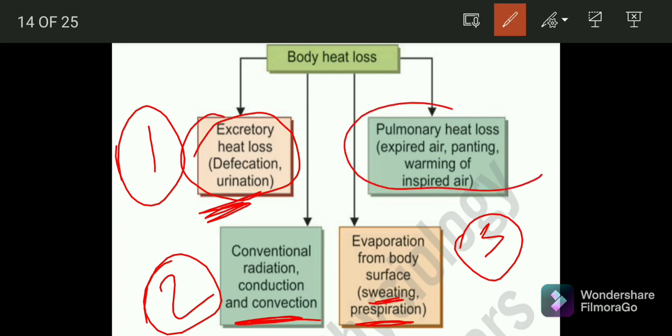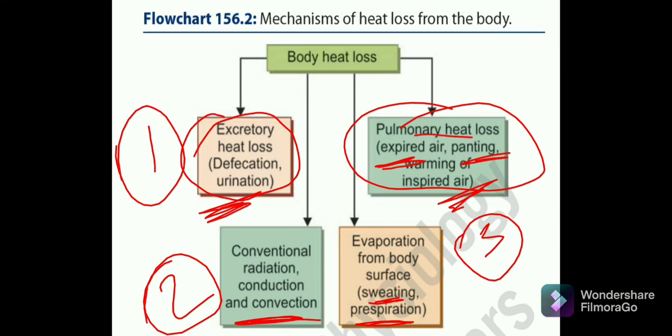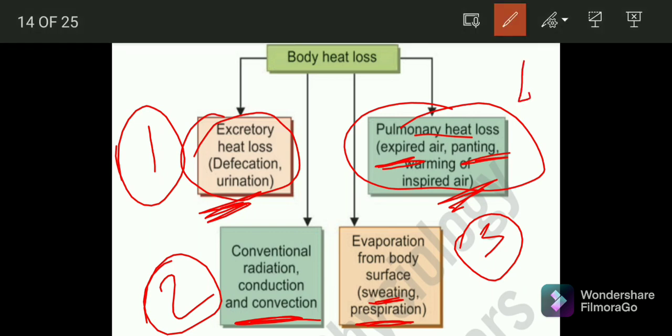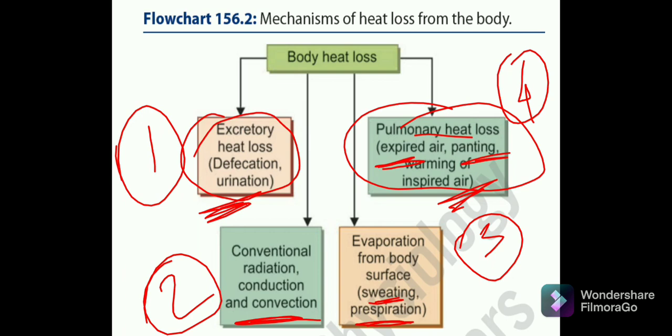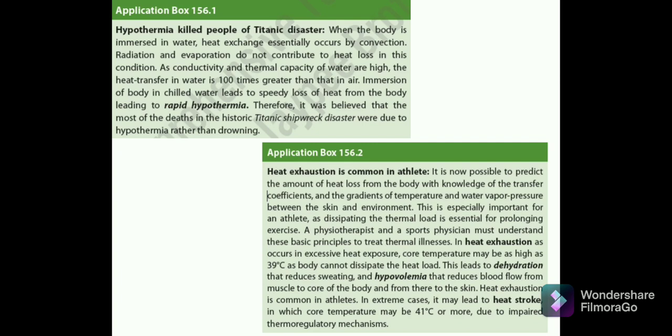The fourth one is pulmonary heat loss, which is basically expired air, panting, and the warming of inspired air. So these are all the four mechanisms that we have discussed for body heat loss. Okay, fine. After discussing this, now we'll move to the next slide.